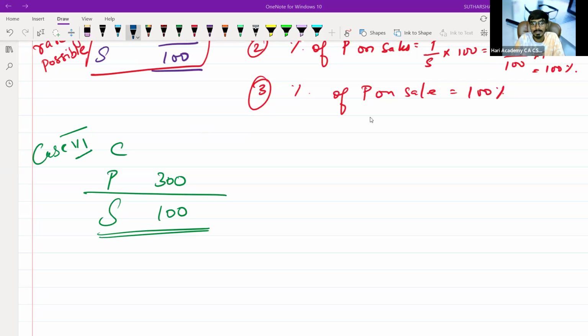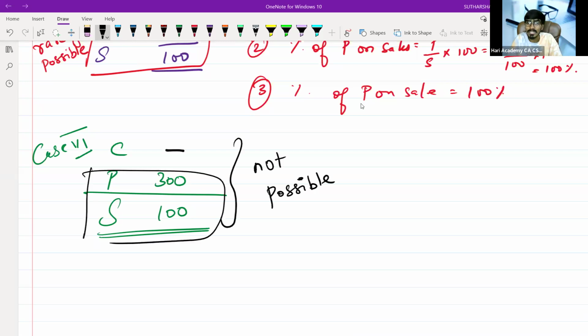What is my cost? Think and answer. What is my cost? Minus 200. Totally worst. How can the cost be minus 200? There is nothing. This is not at all possible.